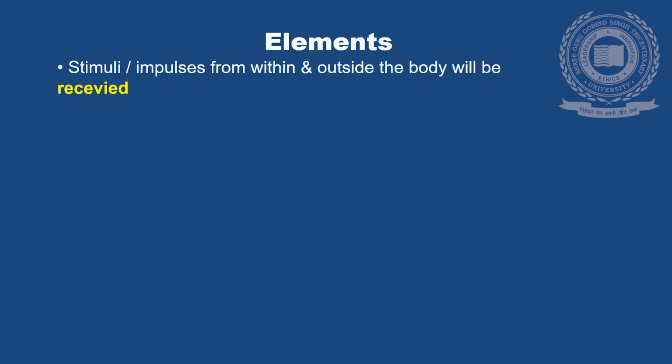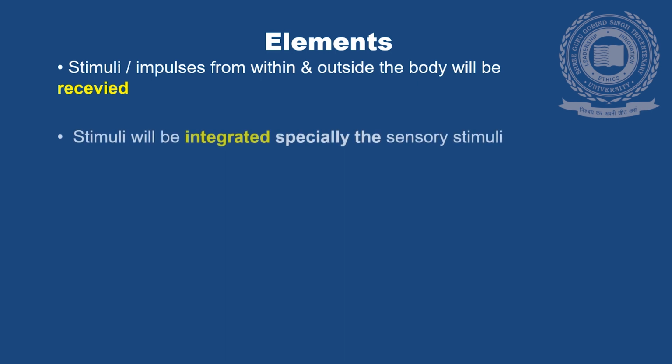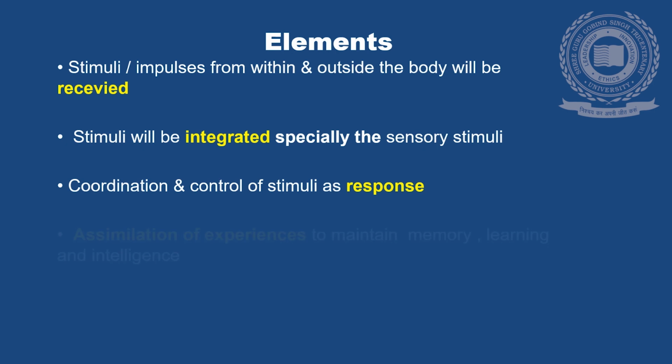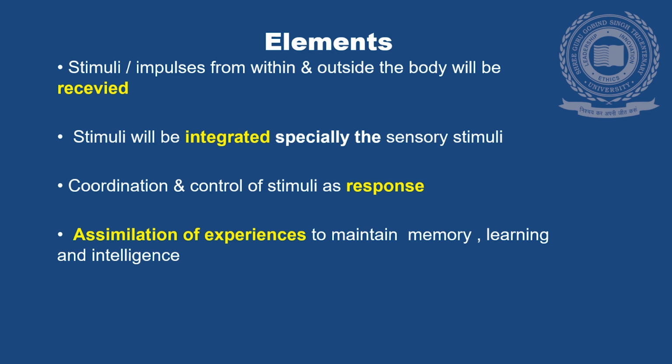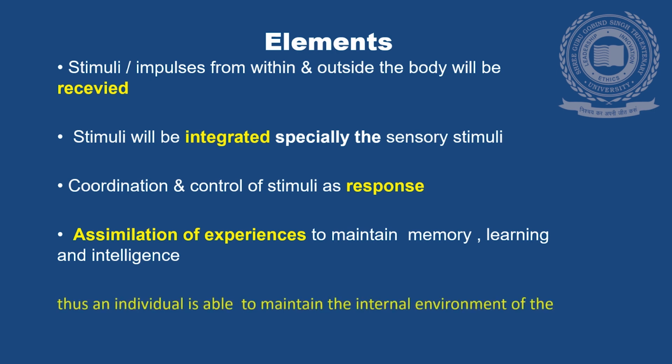Stimuli or impulses from within and outside the body will be received. Stimuli will be integrated, especially the sensory stimuli. Coordination and control of stimuli as response. Finally, assimilation of experiences. That means full understanding of integrated stimuli to maintain memory, learning, and intelligence. Thus, an individual is able to maintain the internal environment of the body and react to the changes in the external environment.